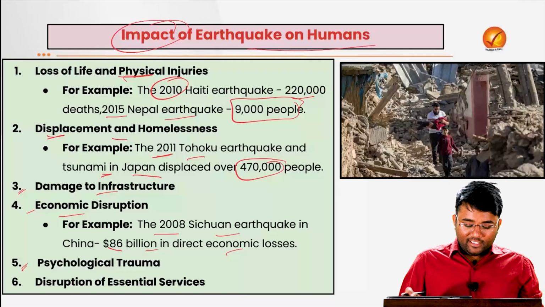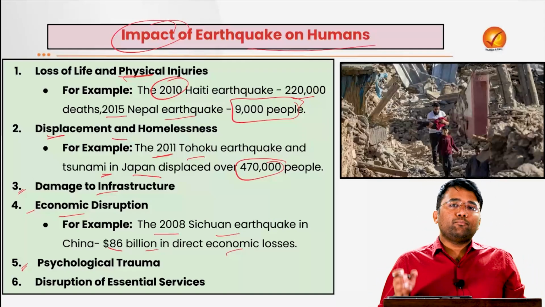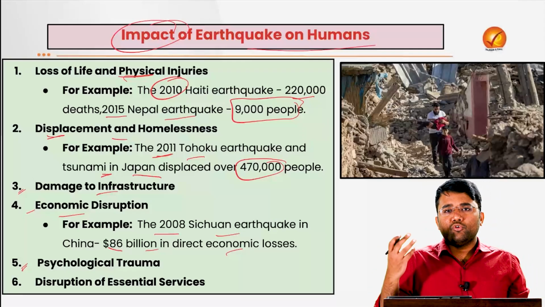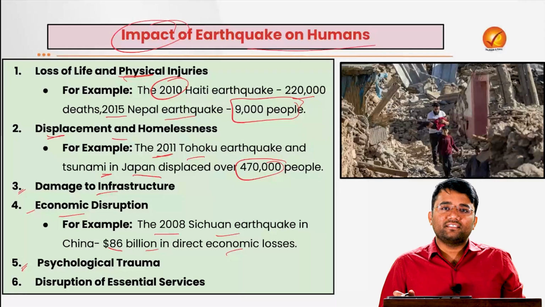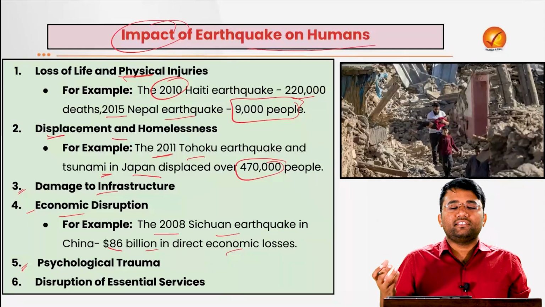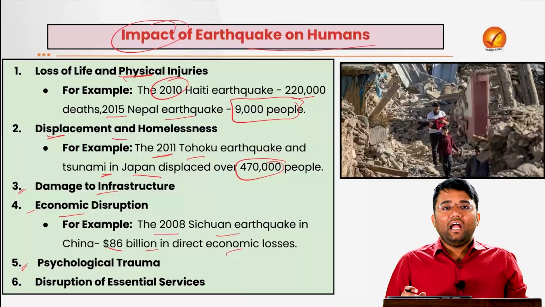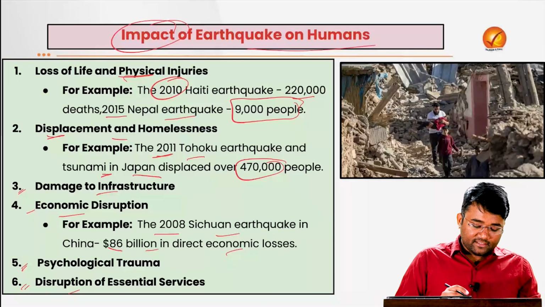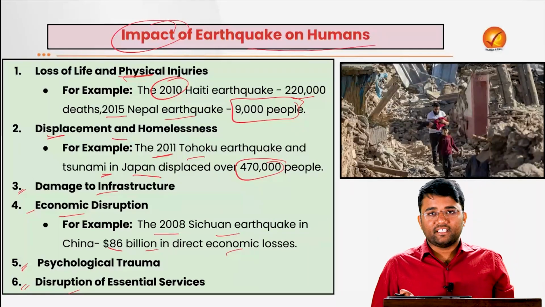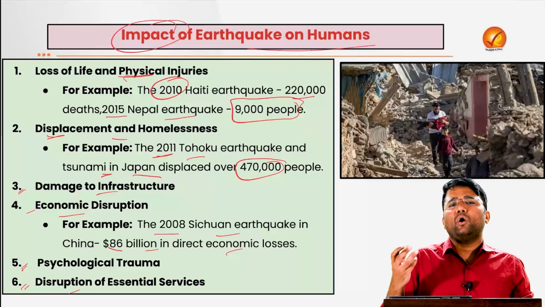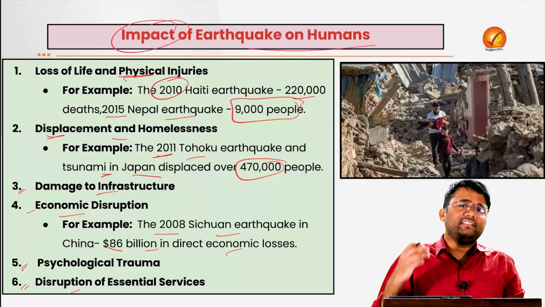Also, it led to psychological trauma. People who have lost their near and dear ones feel anxiety, depression, and severe trauma, which needs a lot of time to heal. Another factor is the disruption of essential services, especially for people who are already not financially sound.